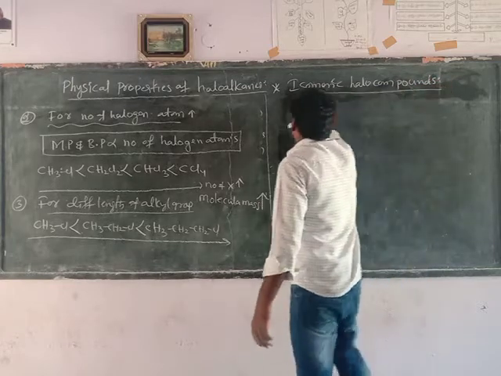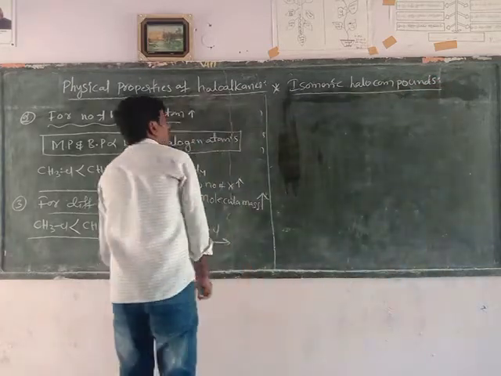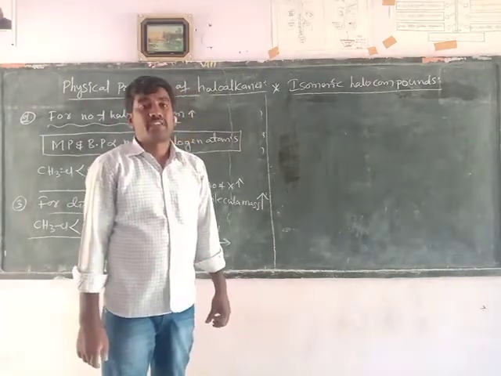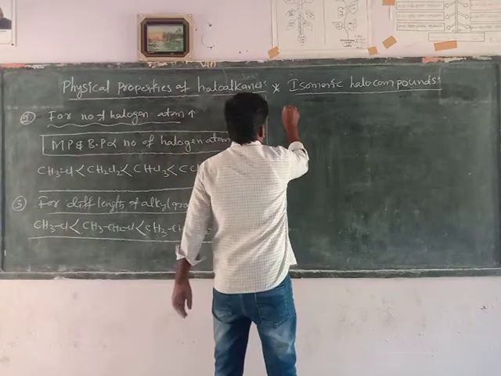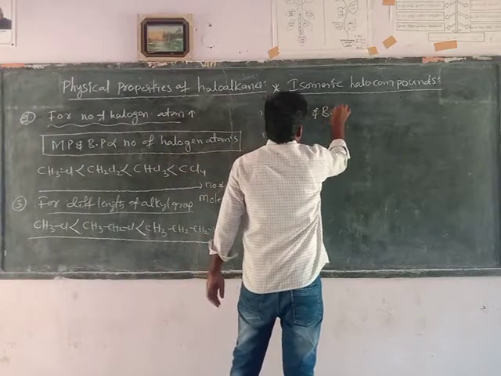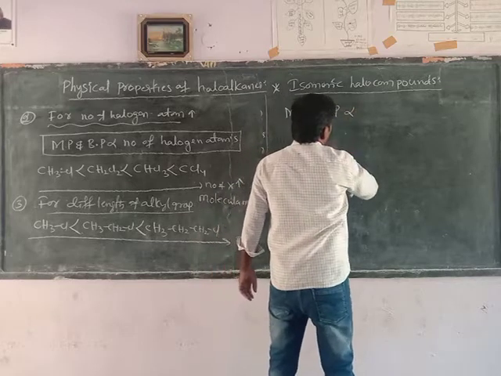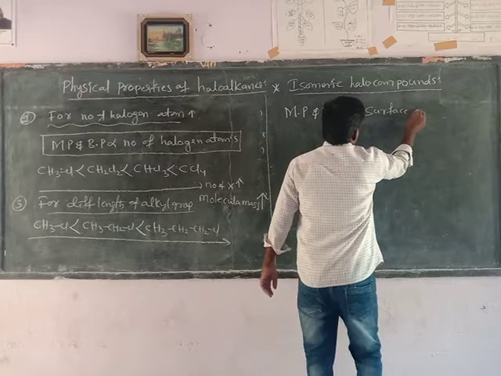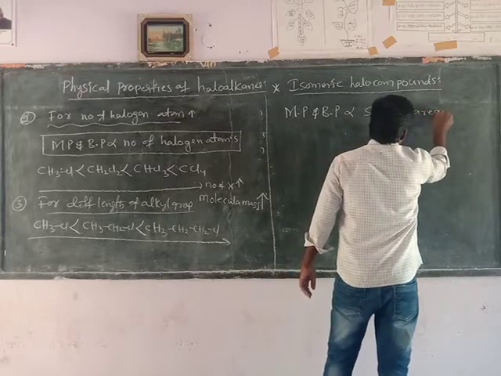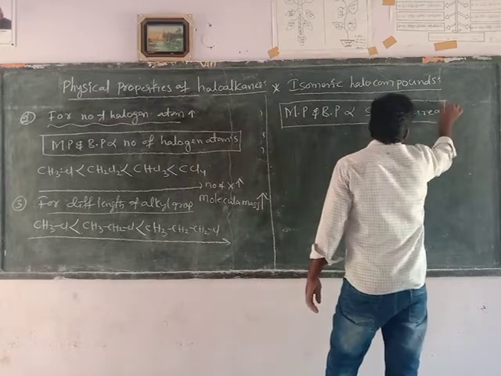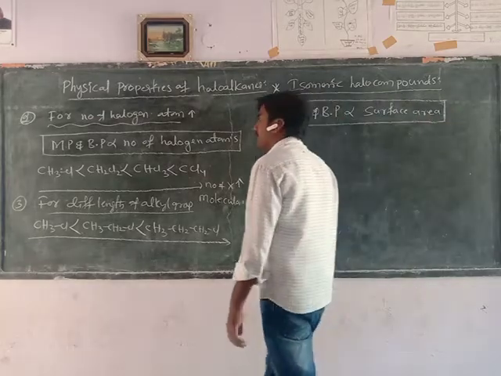For isomeric halo compounds, the melting point and boiling point depend on the surface area. Melting point and boiling point both are directly proportional to the surface area. Surface area increases means melting point and boiling point of the compound increase.